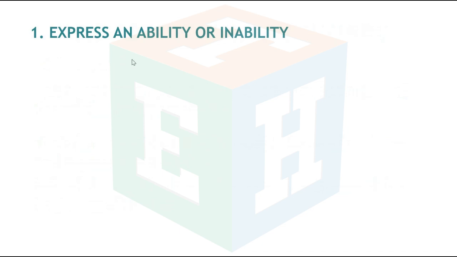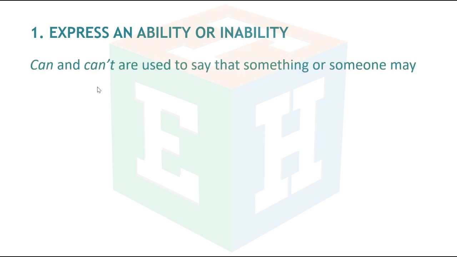Number 1, express an ability. Can and can't are used to say that something or someone may or may not be able to do something.